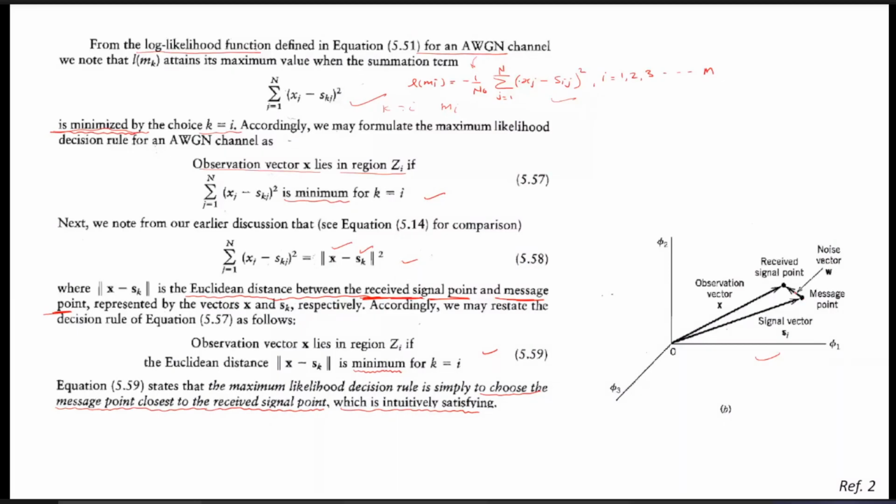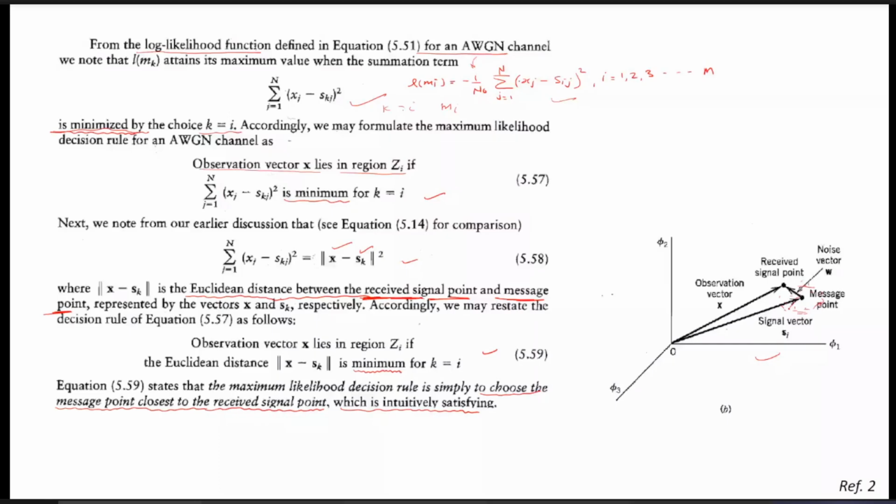And this distance varies according to the random nature of the noise. Last time we said that because of the random nature of the noise, it forms the noise cloud around the message point, and because of that the received point may roam anywhere in this noise cloud.